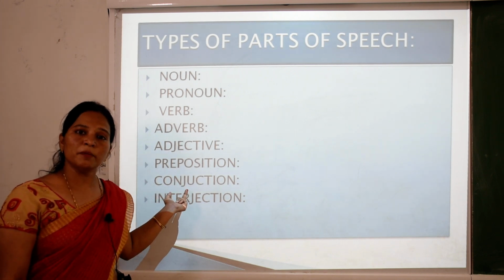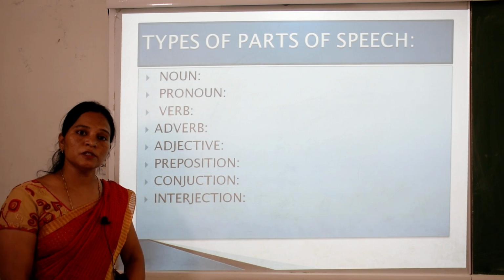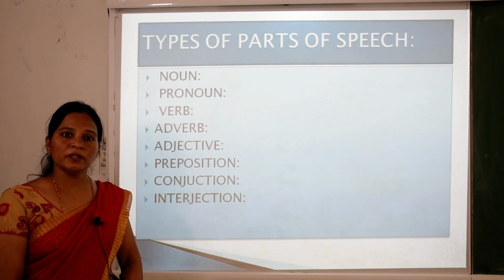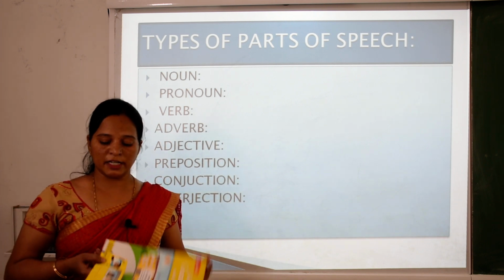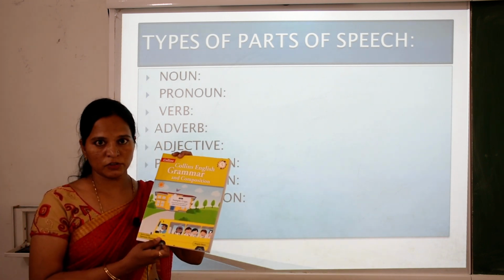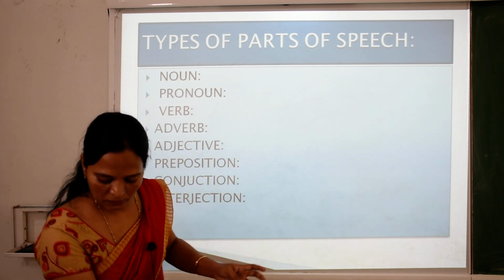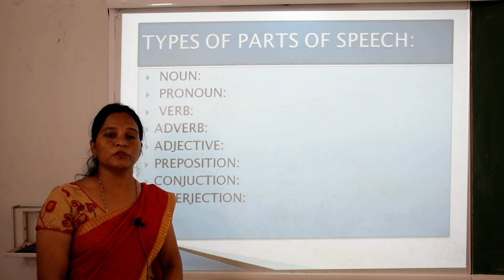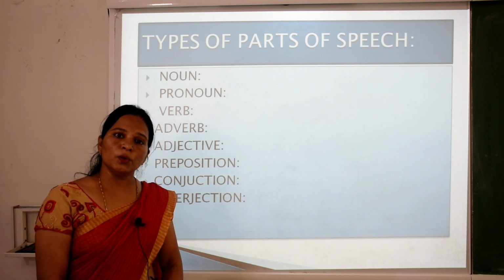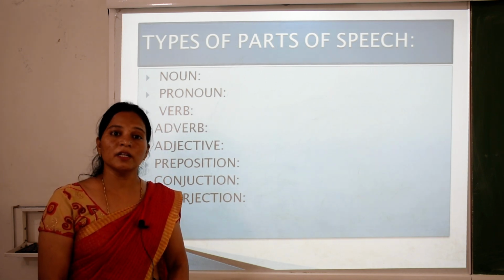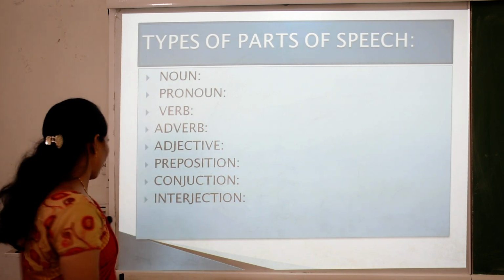So children, why am I explaining parts of speech first? Because noun is also one of its kind. So let's begin the chapter noun. This is your English grammar book. So children, look at your English grammar book. What is noun? You have already known in previous classes. Today I will explain noun and its types.